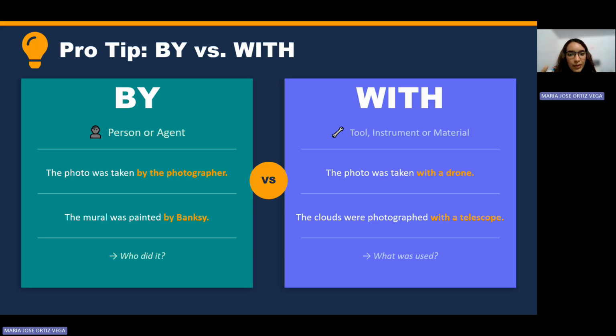And with what? The photo was taken with a drone. A drone is an instrument, a tool that we use to take the photo. Okay, for that reason we use with. Finally, the stars were photographed with a telescope. A telescope is an instrument, so for that reason we use with.